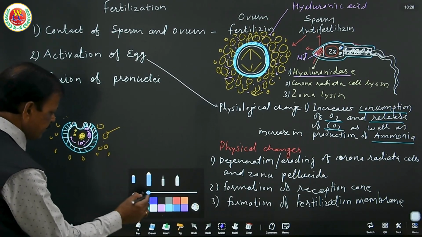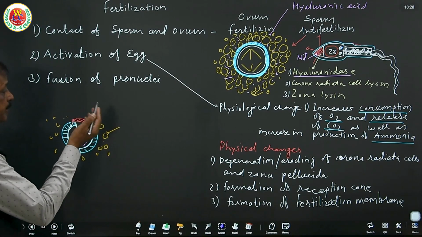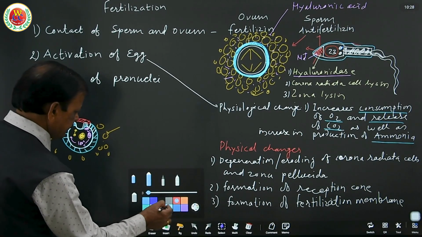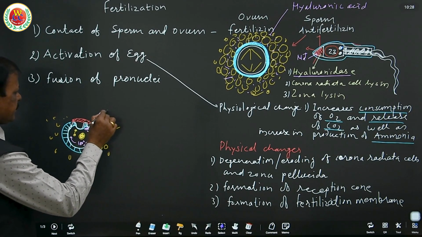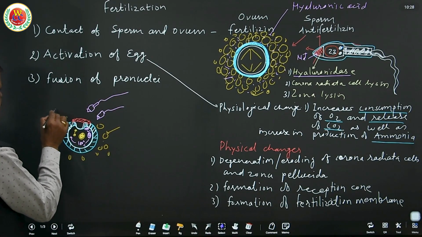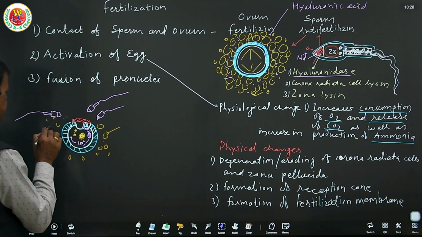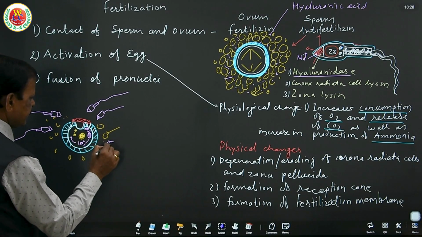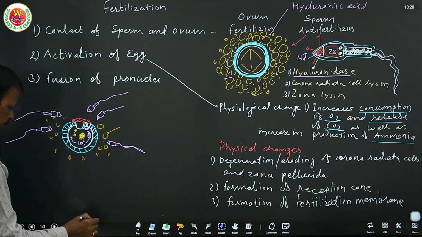The fertilization membrane is formed here to prevent polyspermy, because many sperm approach, these are the sperm, in very close vicinity, but these sperm are not allowed to enter since fertilization is completed and the fertilization membrane is formed.